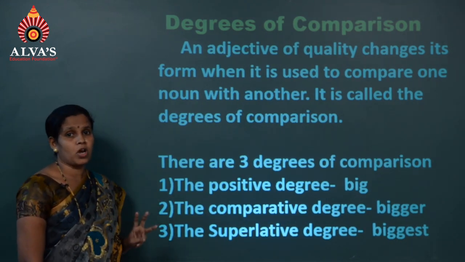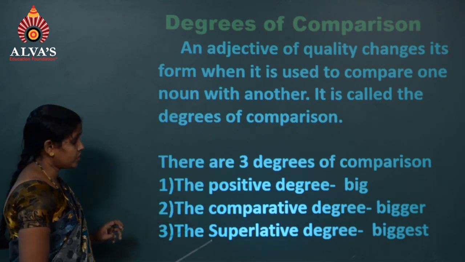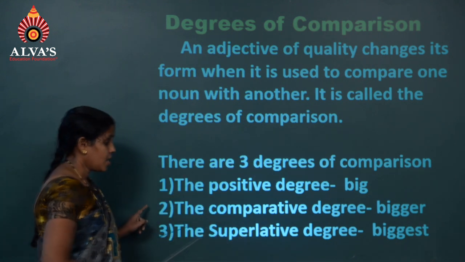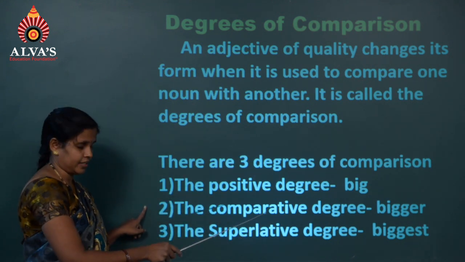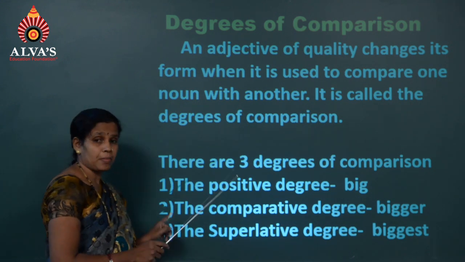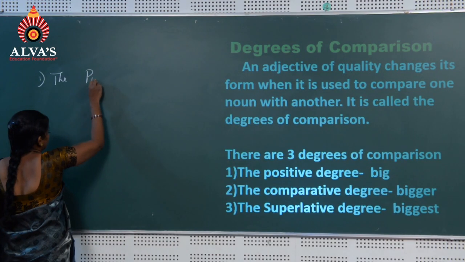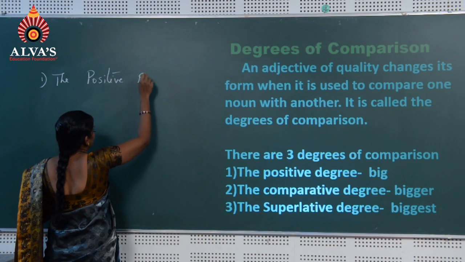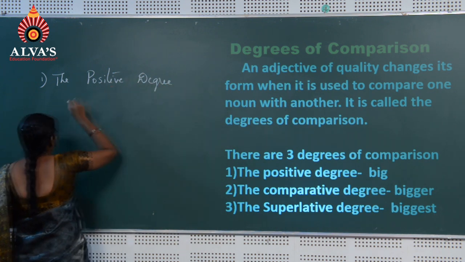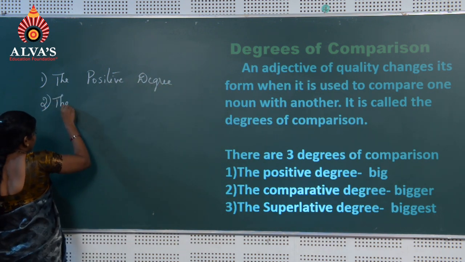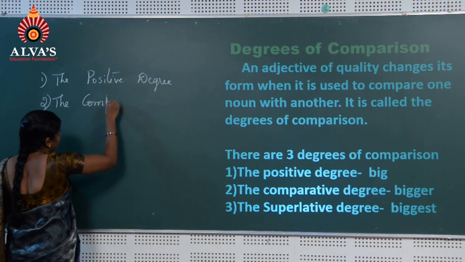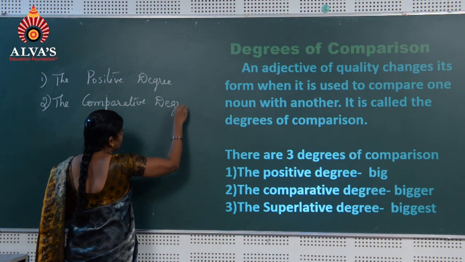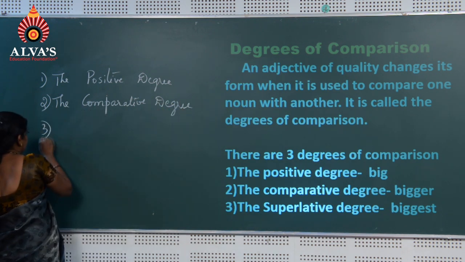There are 3 types of degrees of comparison. First one is the positive degree. In my example, that is big. The comparative degree, bigger. The superlative degree, biggest. The positive degree, the comparative degree, and the superlative degree.